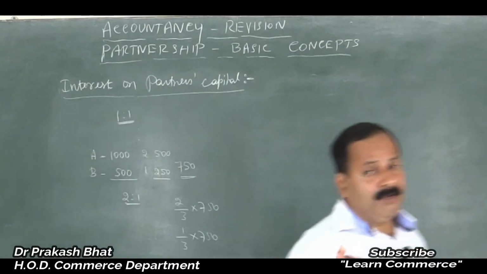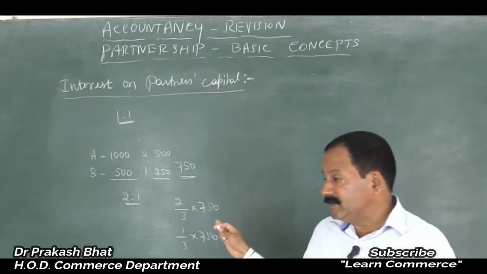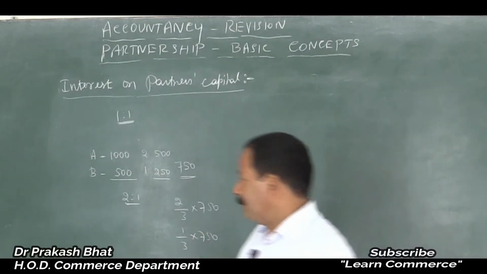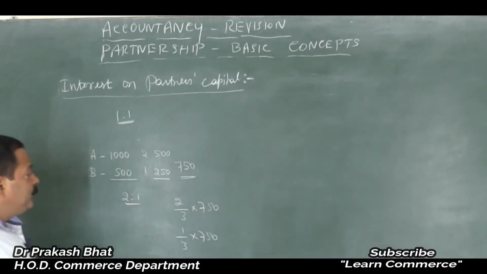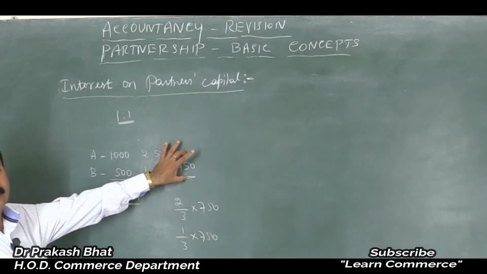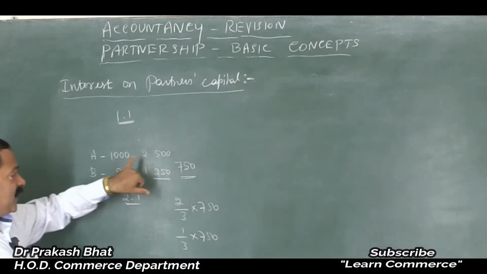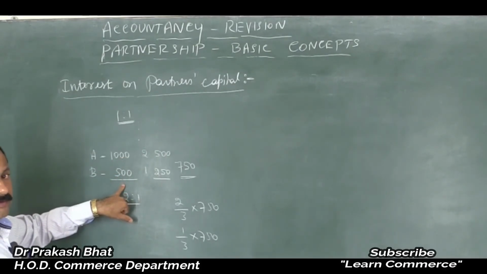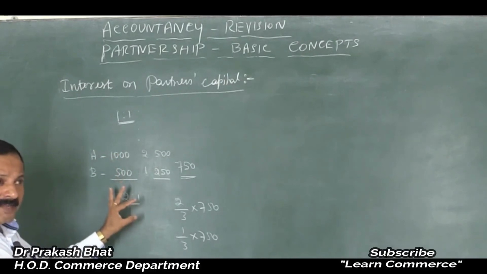Very crucial point, very critical point. Remember this. Are you getting confused? I will repeat. See, if after all adjustments the available net profit is 750 and interest on capital comes to 1,500 in total, it is not possible to provide the entire amount.